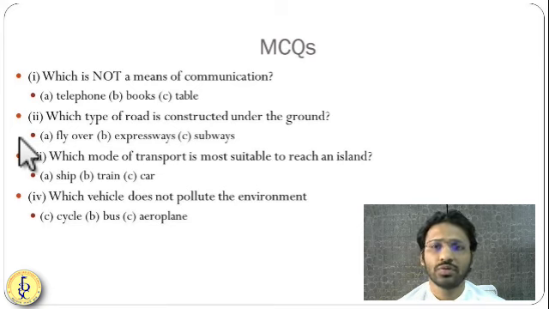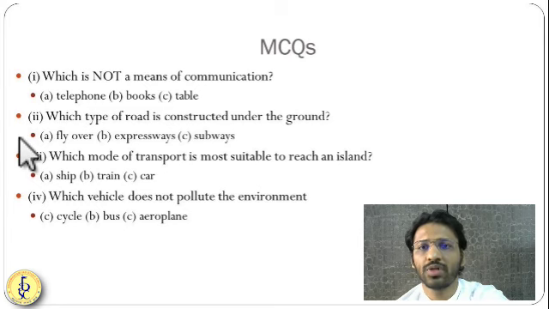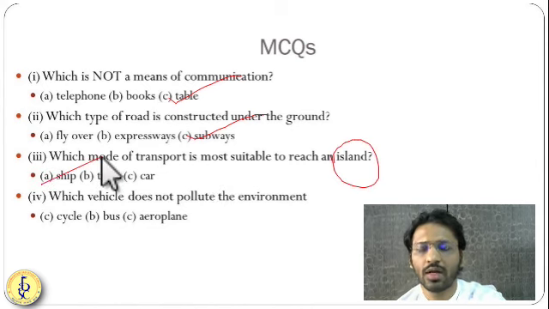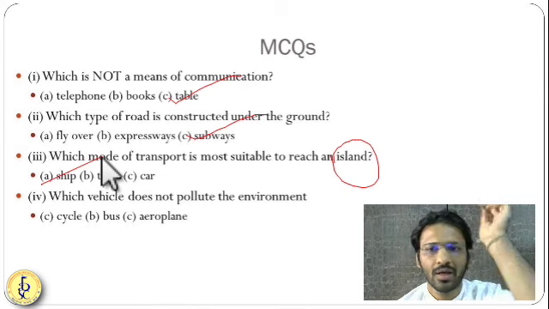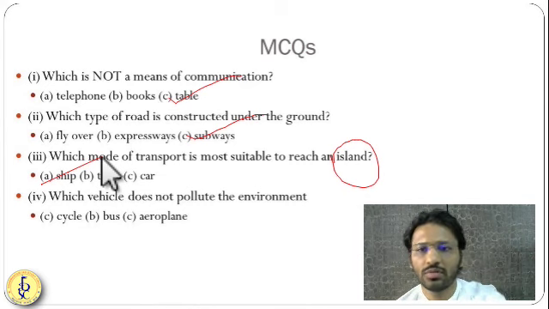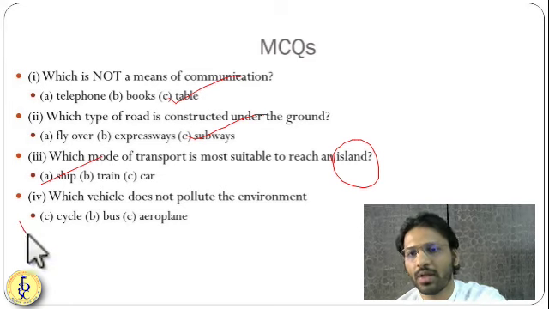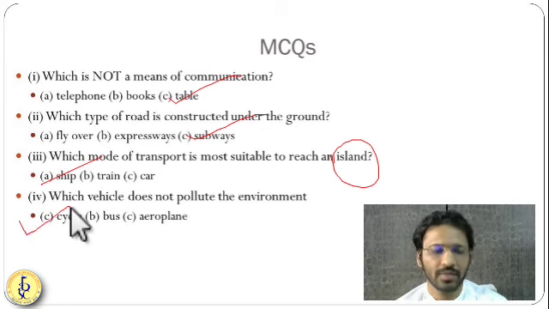So first MCQ: which is not a means of communication? Okay, very simple. Table is not a means of communication. Which type of road is constructed underground? Subway is constructed underground. Which mode of transport is most suitable to reach an island? You need a ship if you want to travel by water. Okay. Which vehicle will not pollute the environment? Very simple. Cycle will not pollute the environment.